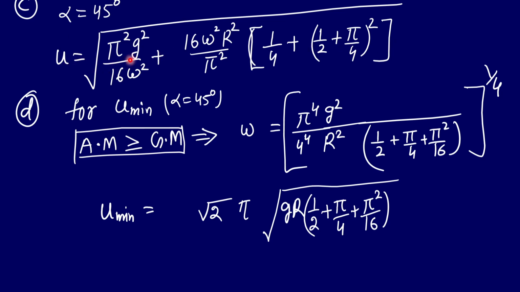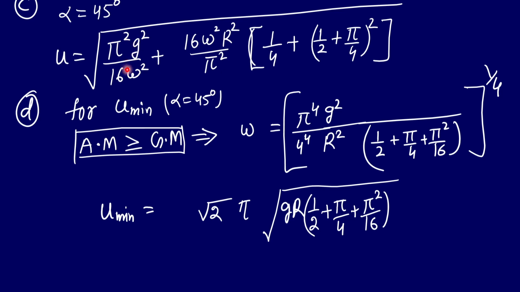u for that case. Again, in the D part, what was given is that you can take the same situation as in the part C, but you have to determine the value of omega for which the velocity u will have the minimum value, right? So how do we go about solving this part? So this part was relatively easier because if you see the expression of u here, all these quantities are constant, only this omega term is not constant. And ultimately we are adding two terms here, this one term here and another term here.